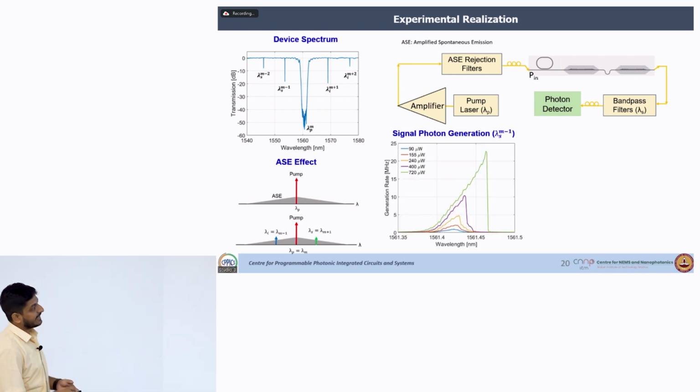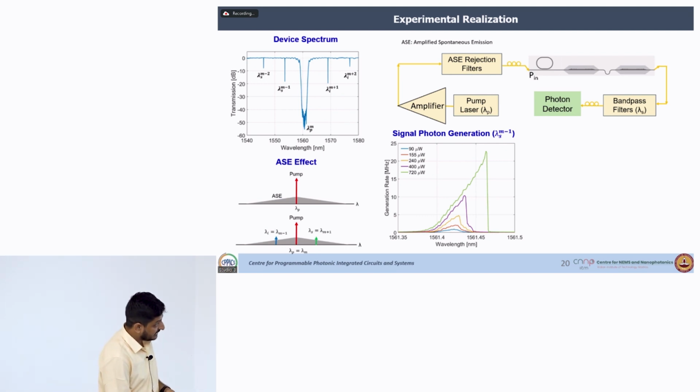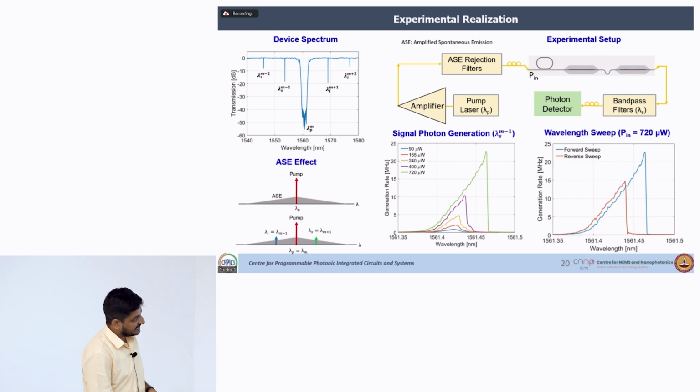Now, as we expected, as you increase the input power, your resonance is getting affected. As a result, corresponding to this power level, my photon generation shape is also changing, and for this highest input power I have the sharp changes. So, you see, this is the wavelength we are tracking from the left side and the right side, and you can clearly see that when tracking from the left side, my photon generation rate is higher. So, we have to work in this regime such that we can maximize our generation rate.